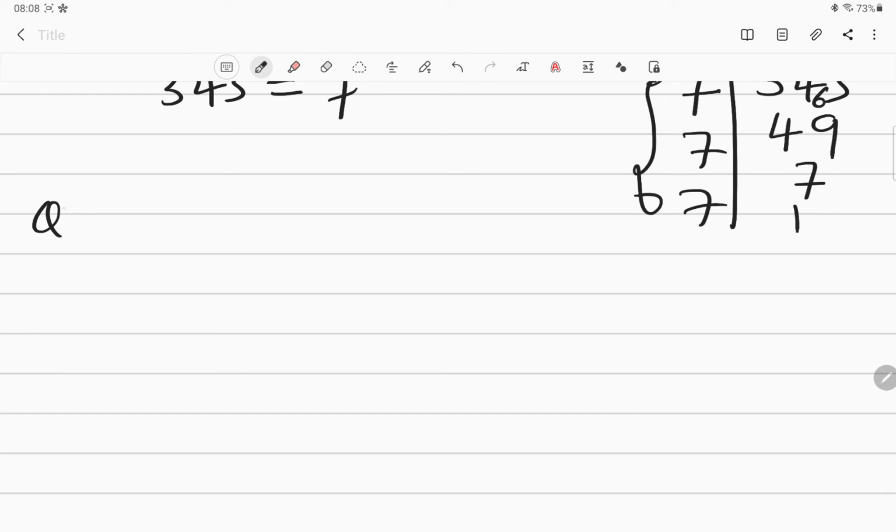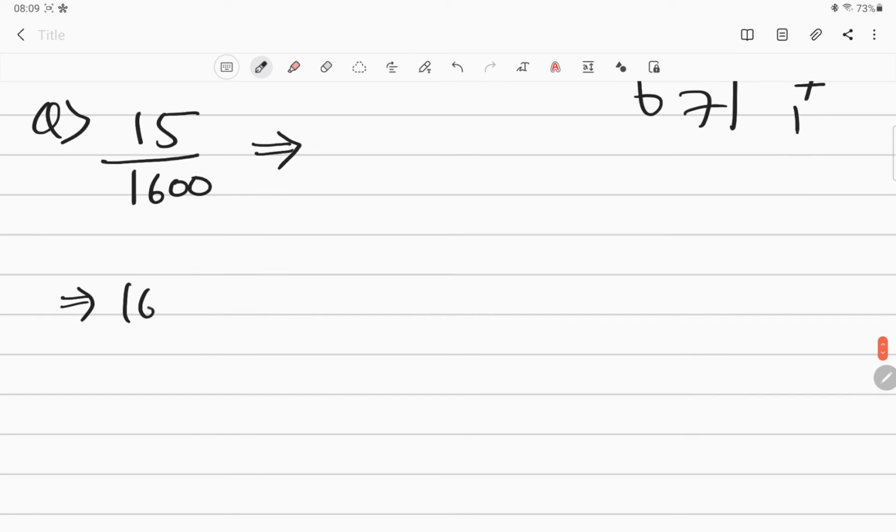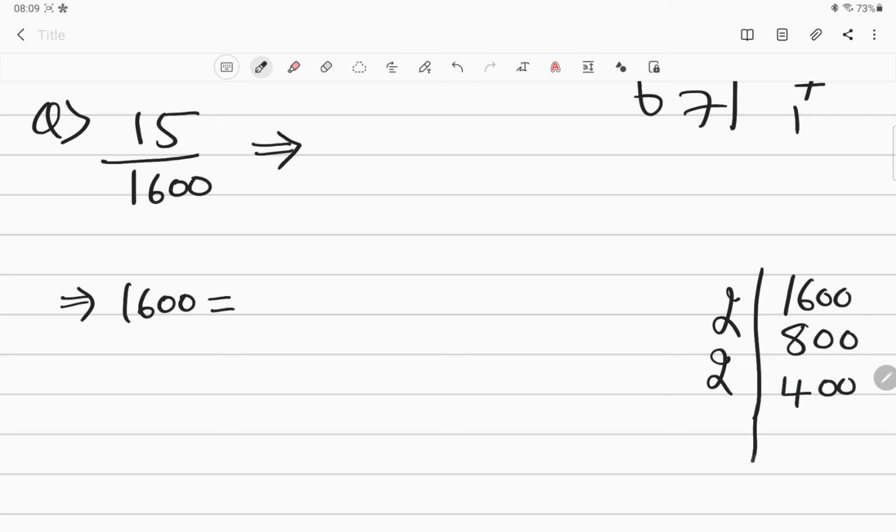Now, for example, a comment on the decimal expansion of 15 divided by 1600. 15 divided by 1600. What kind of decimal expansion? Whether it is terminating or it is going to be non-terminating but repeating. How to go about it? Tell me. So 1600. Let us write that. So 1600 is divided by what? 2. 2 8s are 16, then 0 0. Then 2 4s are 8, 0 0. Then 2 2s are 4, then 0 0.